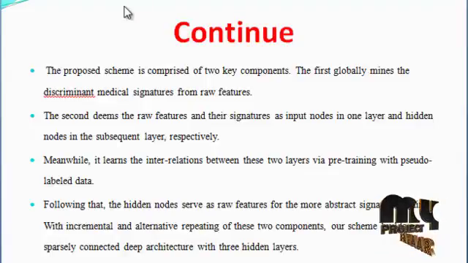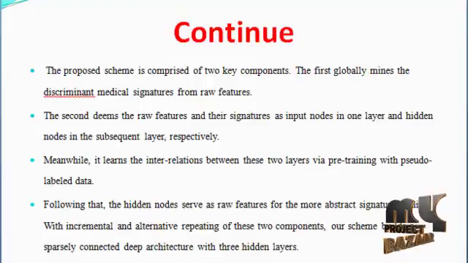Our scheme builds a sparsely connected deep architecture with three hidden layers. Overall, it is then adapted to specific tasks with fine-tuning. Extensive experiments on a real-world dataset labeled by online doctors show the significant performance gains of our scheme.